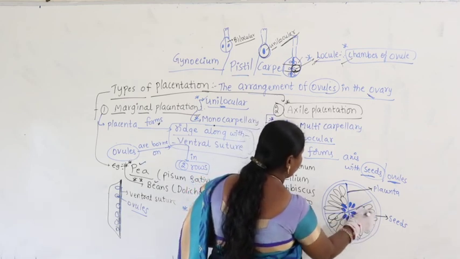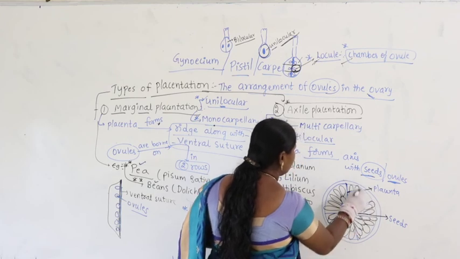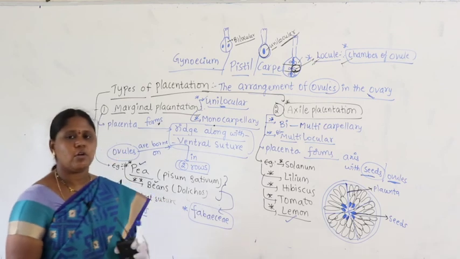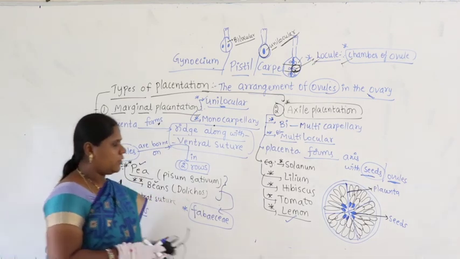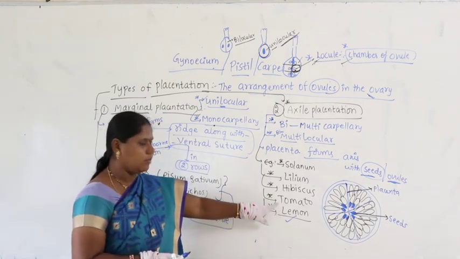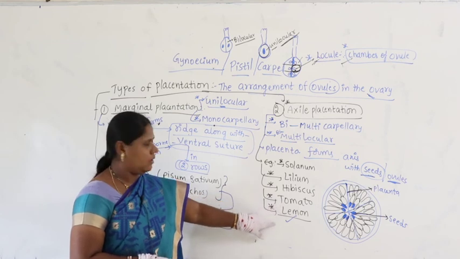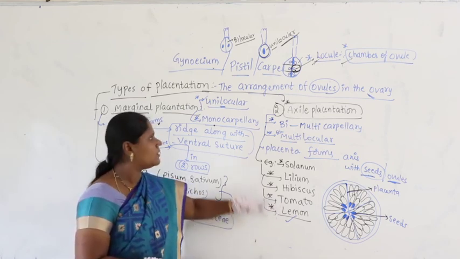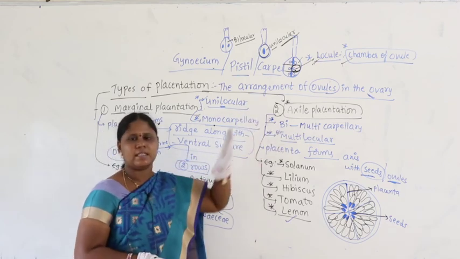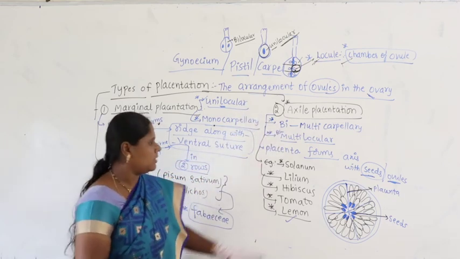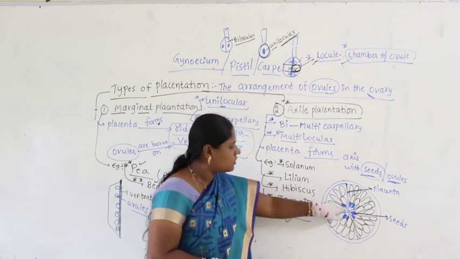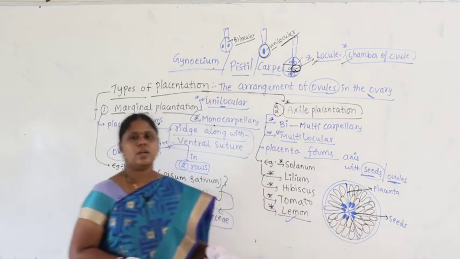Don't worry, once again we are going to discuss lemon when we talk about the fruit. At that time we will talk about tomato and lemon again, and I will question you what type of placentation they show. You all have to remember that it is axial placentation, meaning the placenta forms the axis on which the seeds are attached and ovules are present.